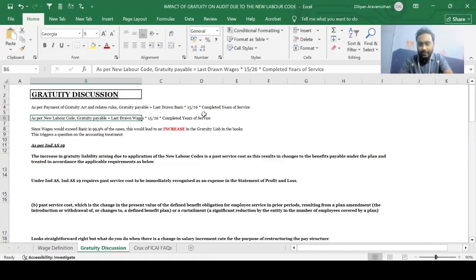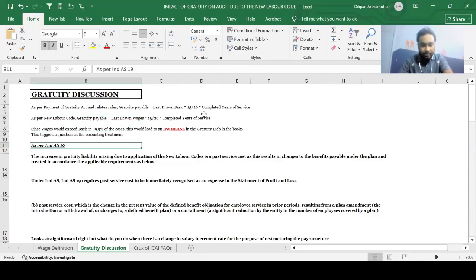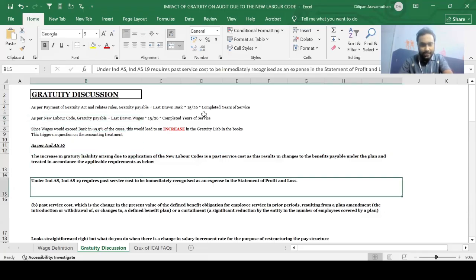I hope it is very clear the reason behind why we are taking this change to our past service cost in profit and loss account and not the remeasurement. And if I have to just explain to you the black text of Ind AS as well, Ind AS 19 requires past service cost to be immediately recognized as an expense in the statement of profit and loss.